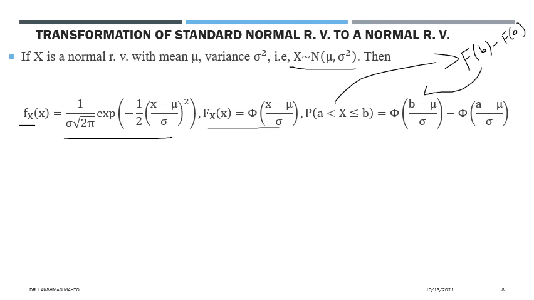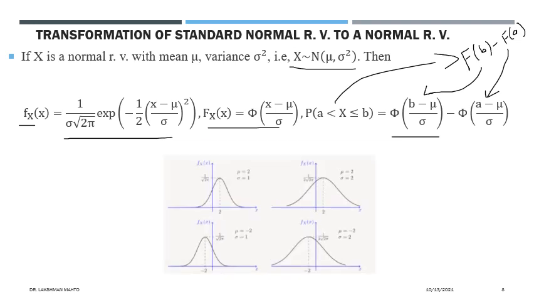F of B is phi of (B minus mu) divided by sigma, and F of A is phi of (A minus mu) divided by sigma. So those you can easily get. And most of the time, you will be provided with a normal table. That normal table contains the values of phi, that means the values of the CDF of a standard normal random variable. It would be given to you in the normal table. If I am asking any question, I will provide that table.